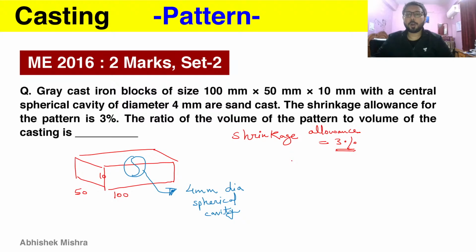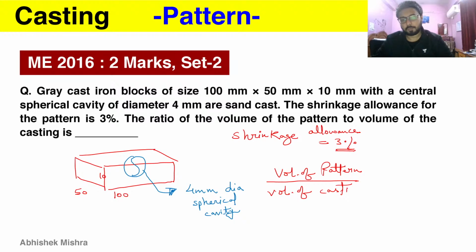So the ratio of volume of pattern to volume of casting is to be found.